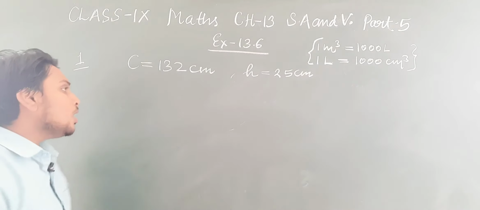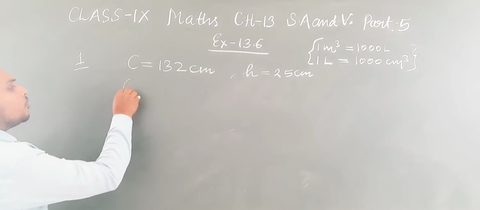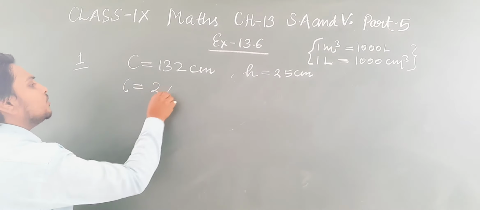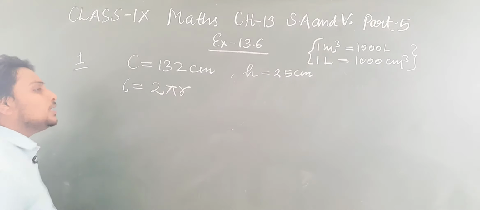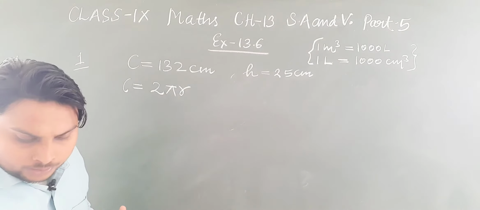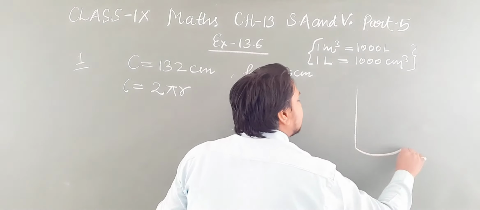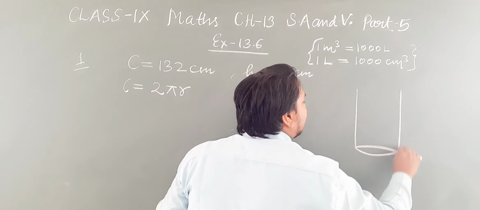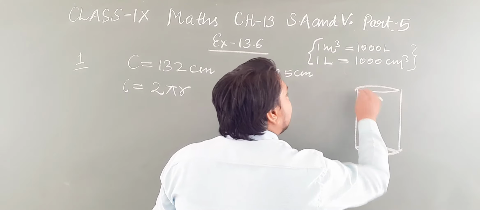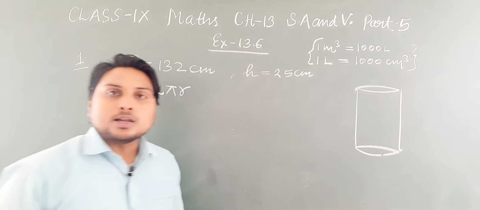We all know the formula of circumference. The circumference of the circle is 2 pi r. Whatever the cylindrical vessel is, its base and top will always be circular.